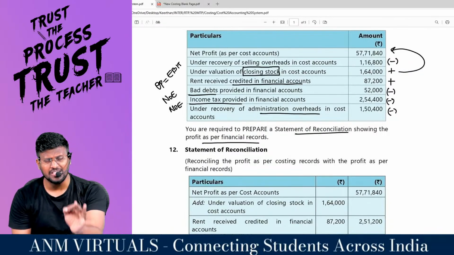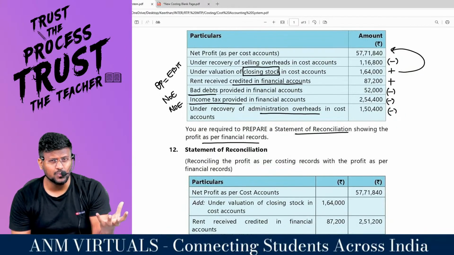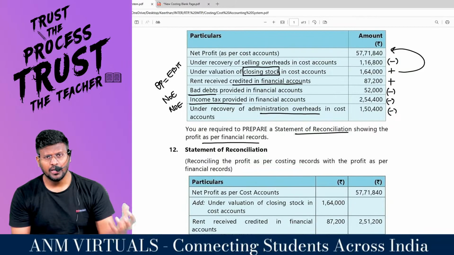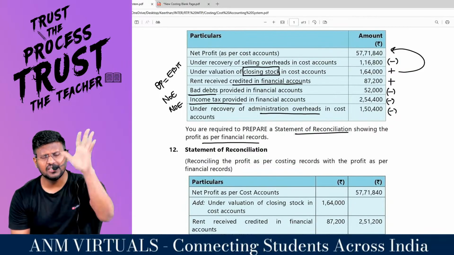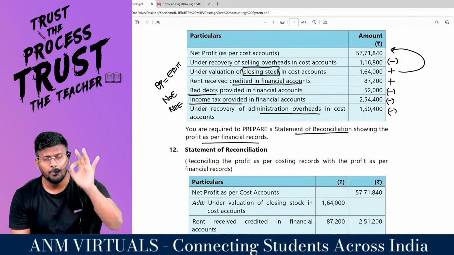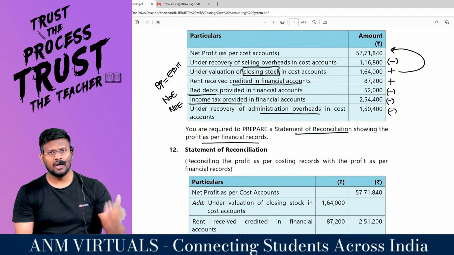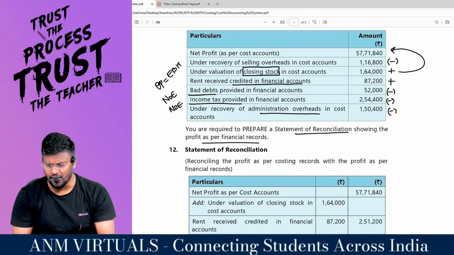Under recovery of administrative overhead in cost accounts. In accounts, the expense will be actually incurred, whereas in costing the expense will be actually absorbed. If the absorbed overhead is less than the incurred overhead, such a situation is called under absorption. Under absorption will lead to booking of less expenses in the costing. If the expenses are less, profit will be more. Profit should not be more, my dear lovable students.